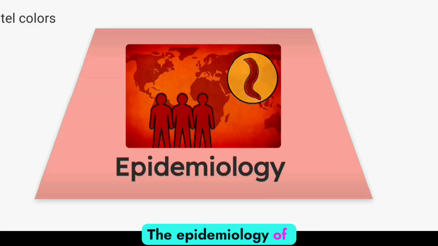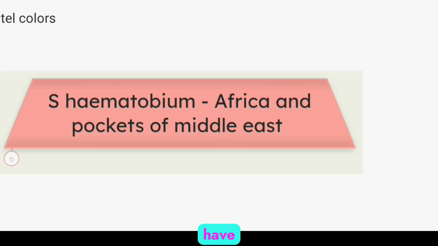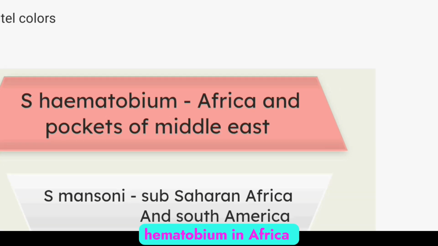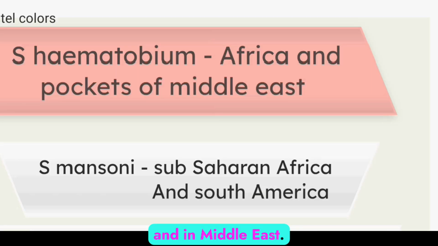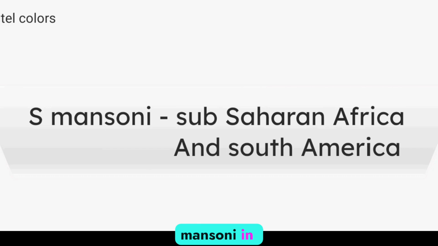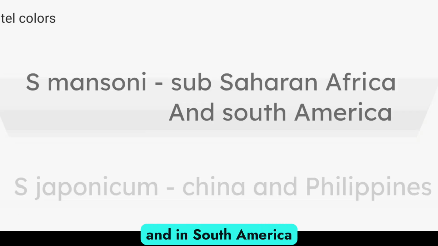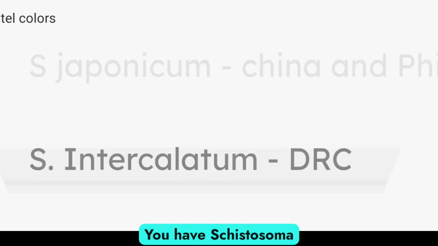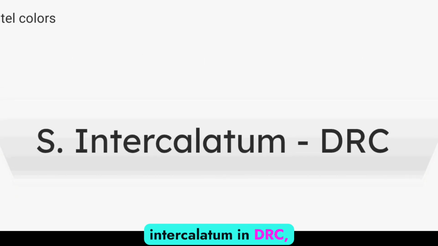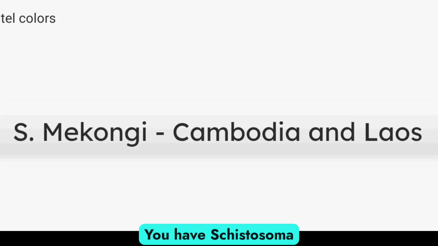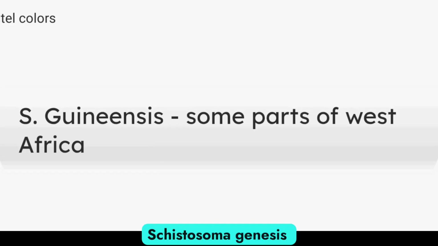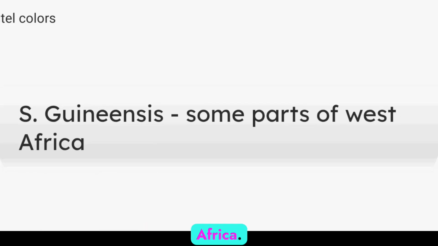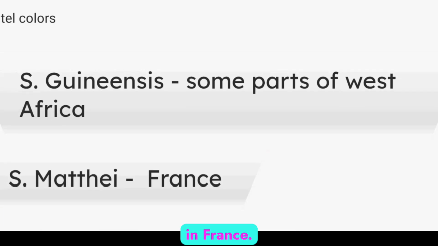The epidemiology of schistosomiasis: we have Schistosoma haematobium in Africa and in Middle East. We have Schistosoma mansoni in sub-Saharan Africa and in South America. You have Schistosoma japonicum in China and Philippines. You have Schistosoma intercalatum in DRC Congo. You have Schistosoma mekongi in Cambodia, Schistosoma guineensis in some part of West Africa, Schistosoma mattheei in France.